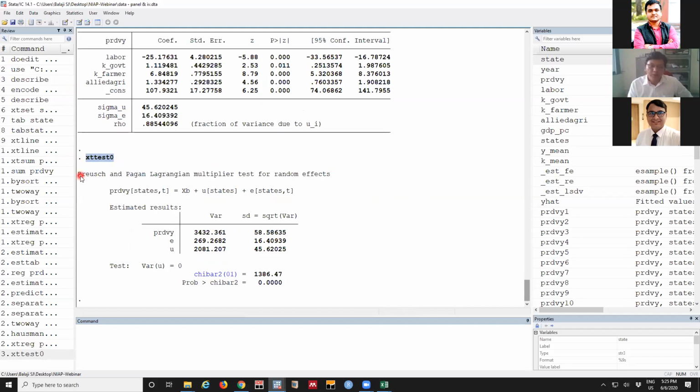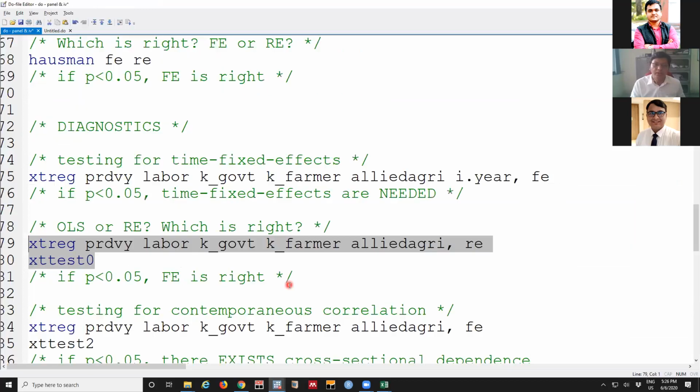Here in panel, also in random effect, we say the same except the panel, except the state structure. The BPL test will be run based on the significance level. We can come to a conclusion whether OLS is good or the random effect is good.